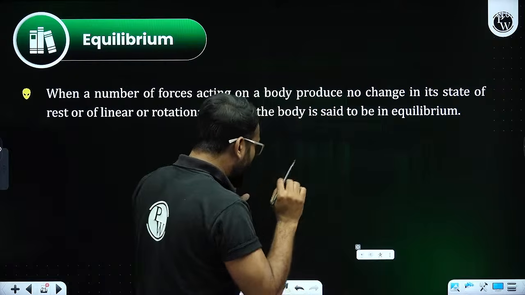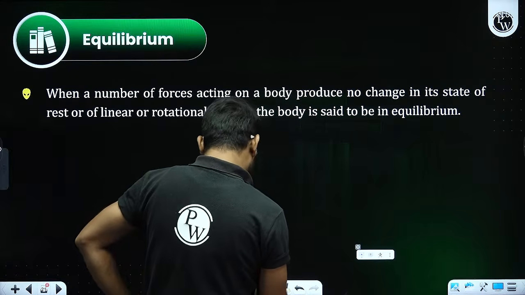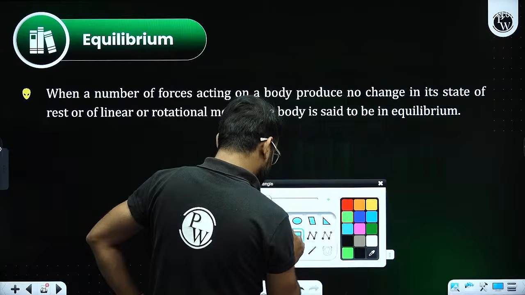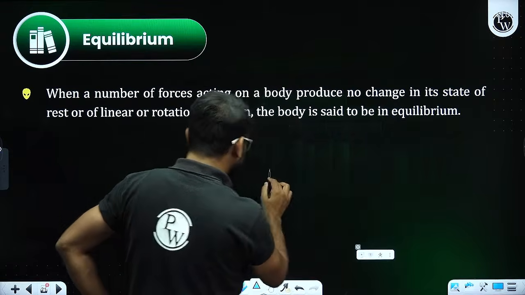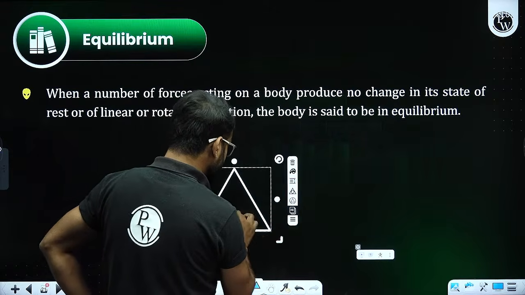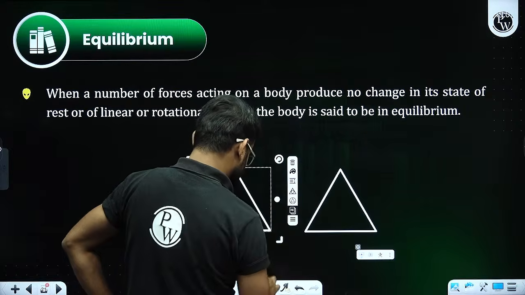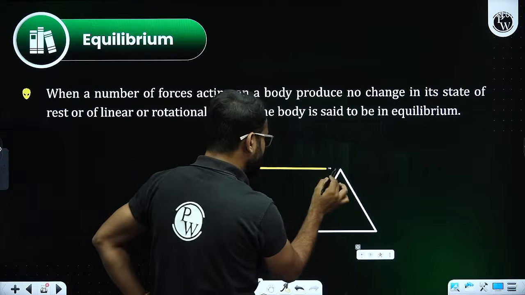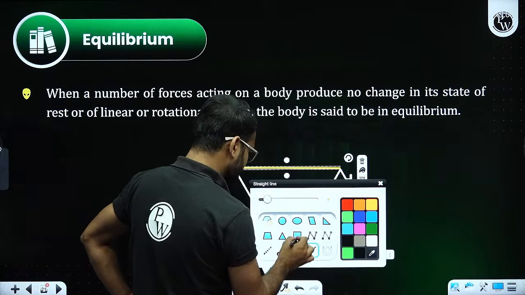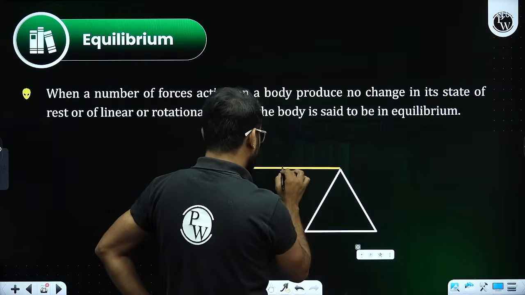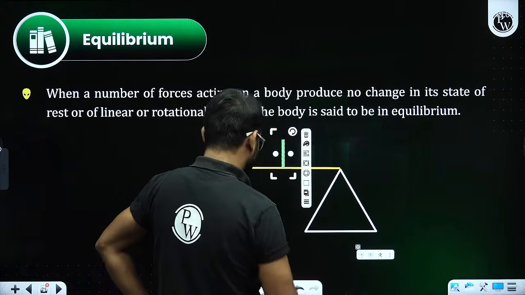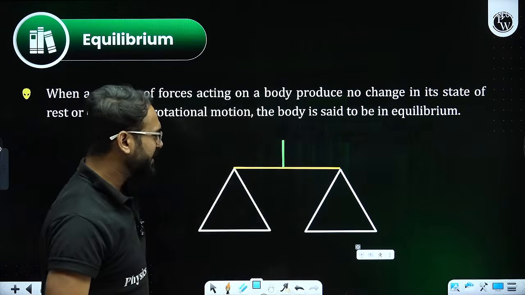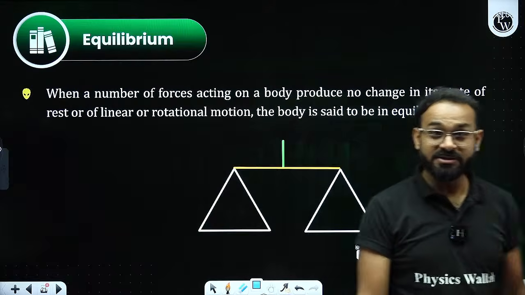How does it exactly look? Something like that. This is how it looks.